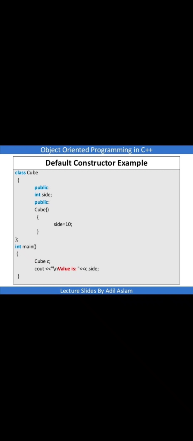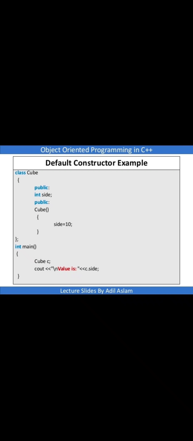Here we have taken one example. The class name is Q, and one variable is in the data member section, public. The member function is also in the public section. One thing to note: generally you have to write constructors in the public section of the class.